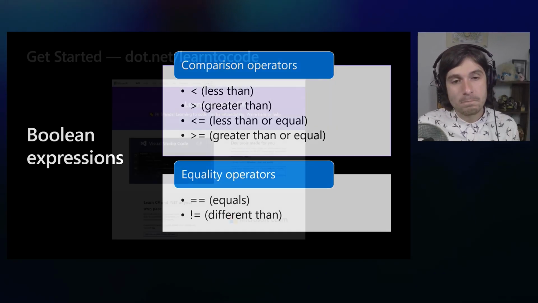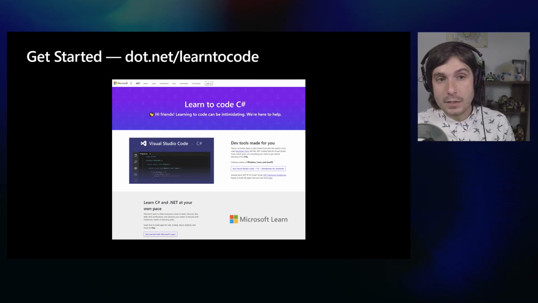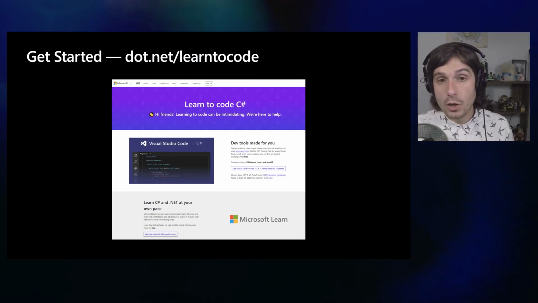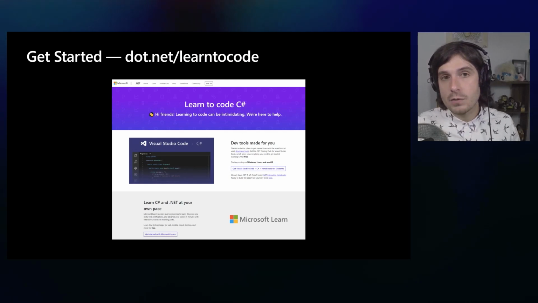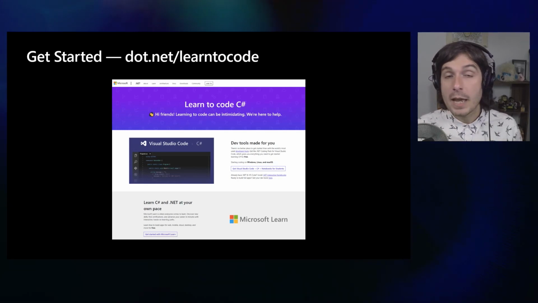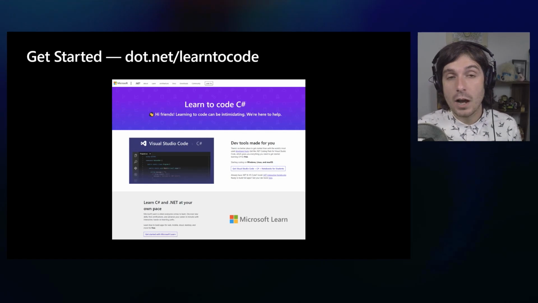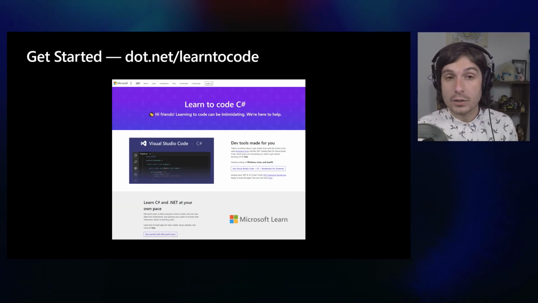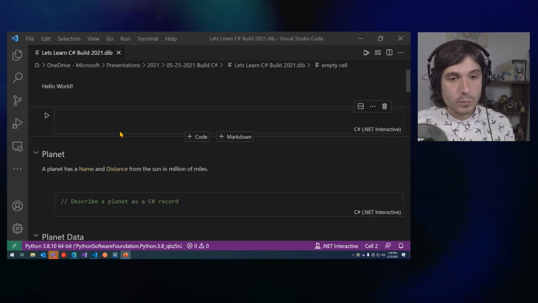You can get started today by going to dot.net/learntocode. This is a brand new page that we just launched this week that gives you everything you need to get started learning C# with Visual Studio Code and notebooks, which I'll show here today, and great free resources from Microsoft Learn and free online videos that you can find on Channel 9 and on YouTube. But let's go ahead and do some coding.